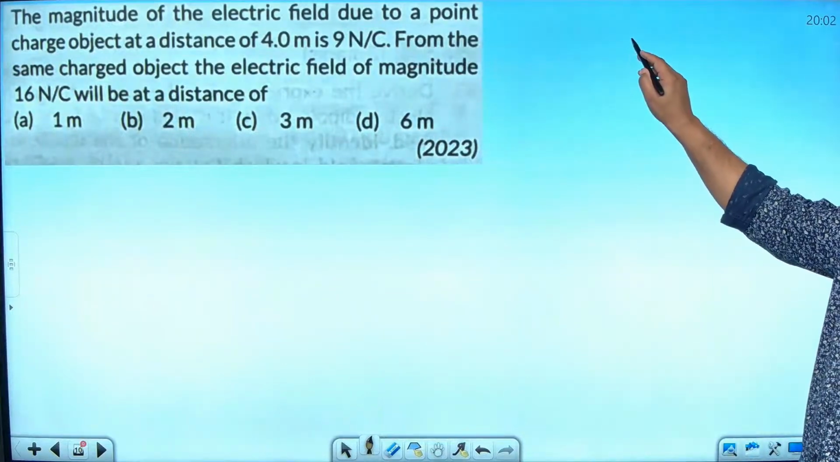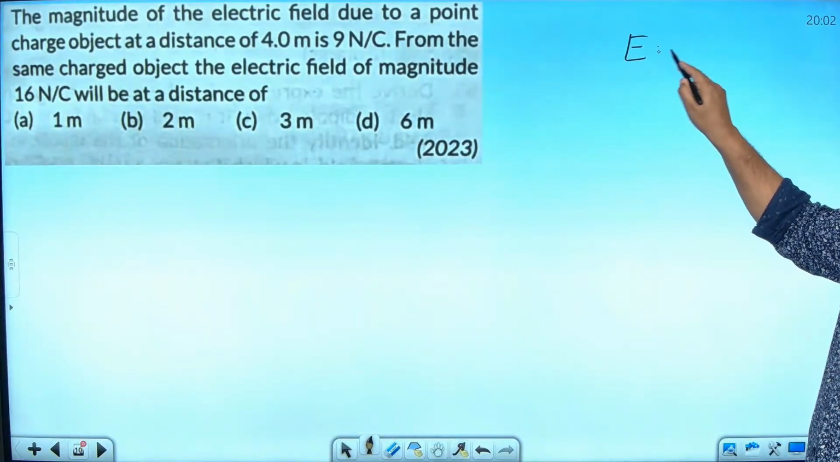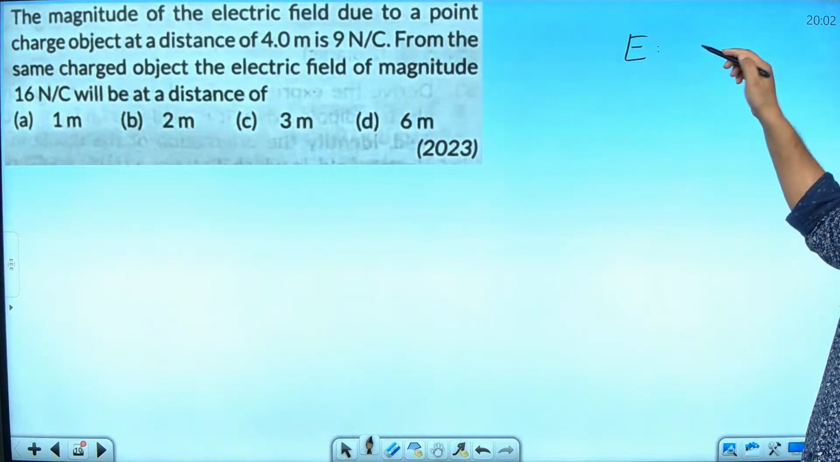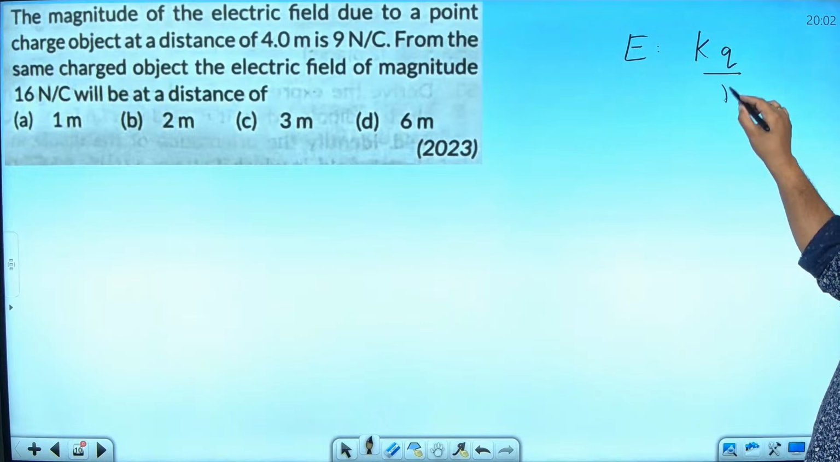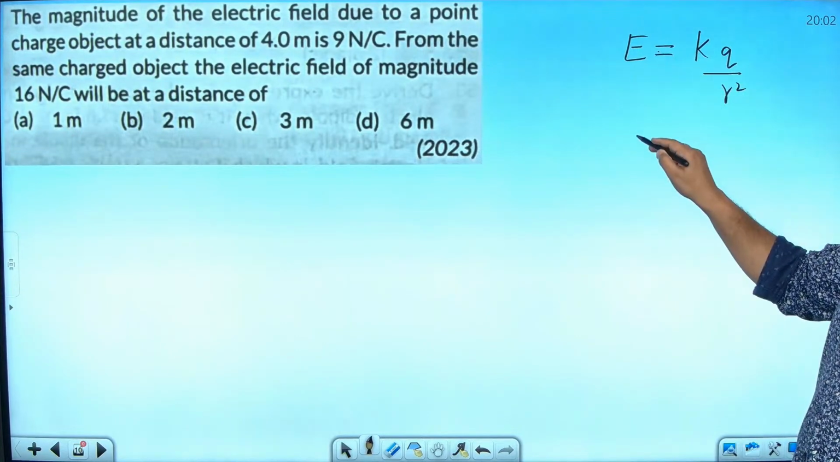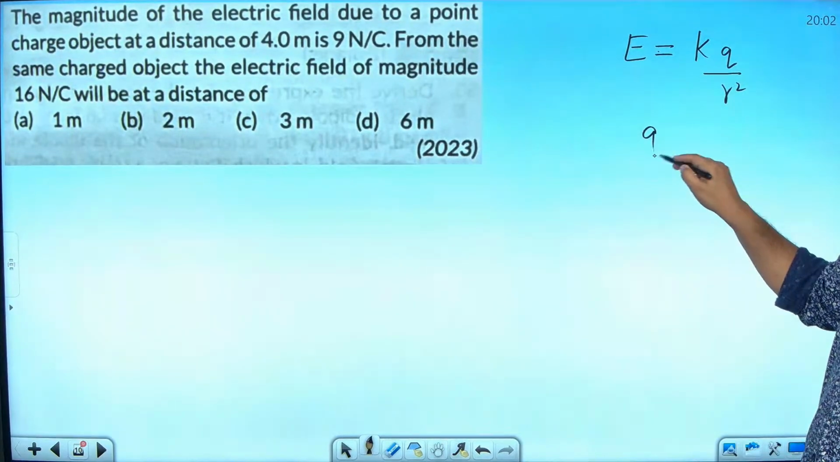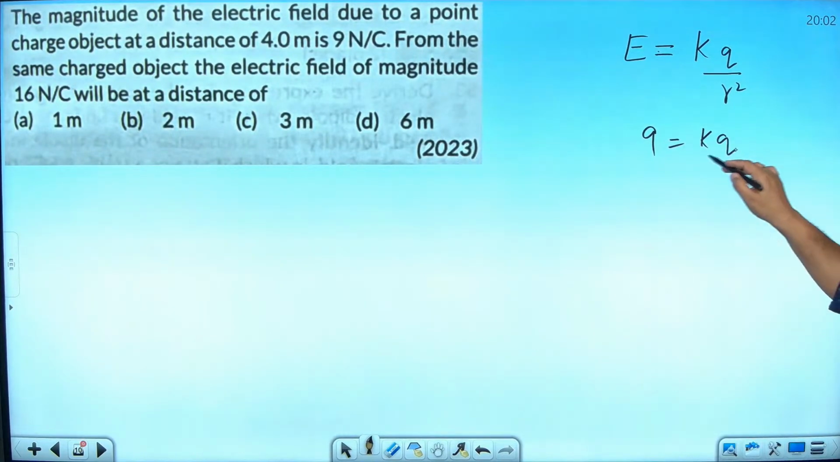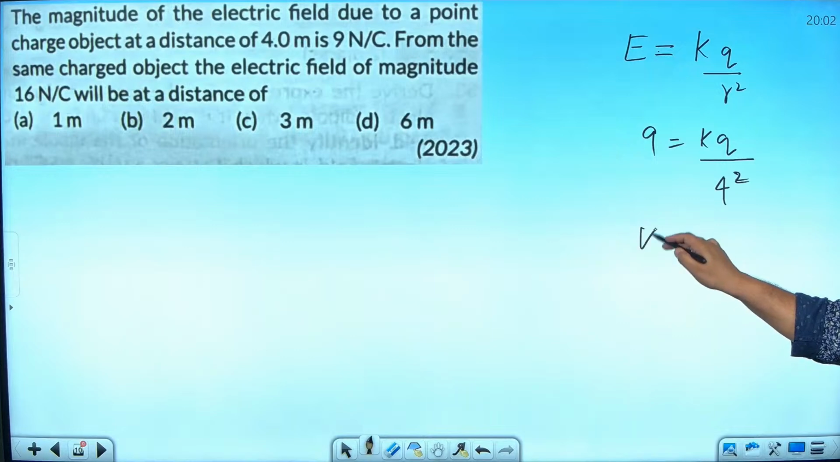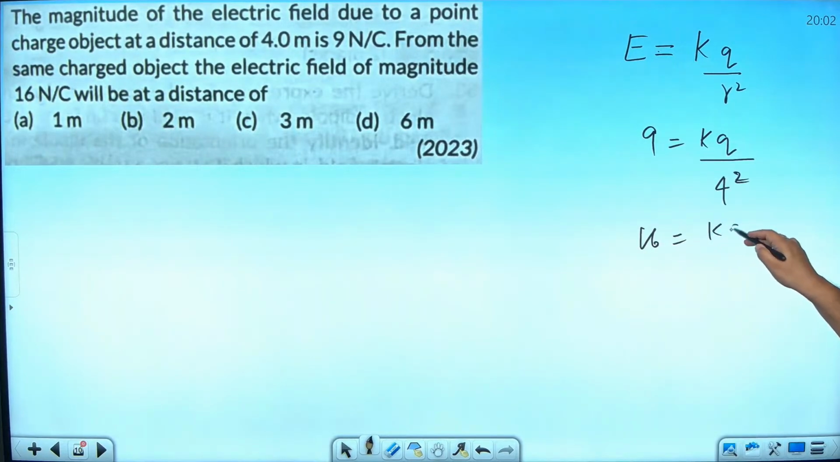Okay. So electric field is equal to kq by r square, am I right? So for the first case, they gave the value of E1, how much? 9. And the value of charge is not given. kq, distance is given, 4 square, isn't it? Then they are asking, if it is 16, then same charge, what is the value of distance? This is the question, right?